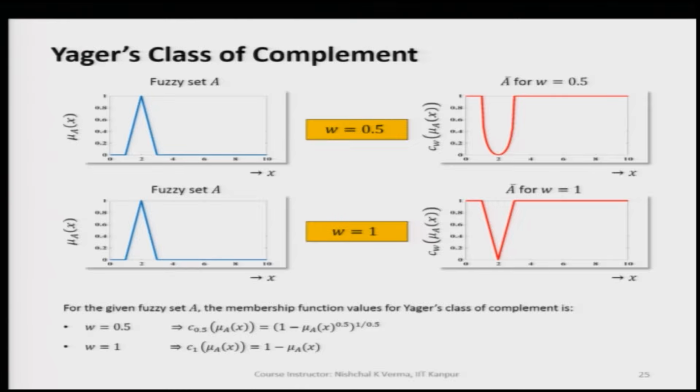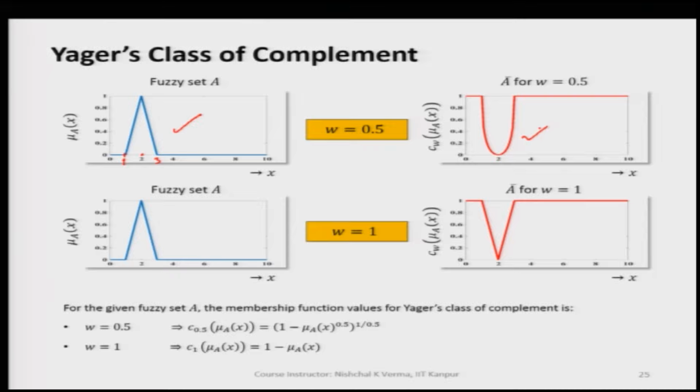When we have applied, we first took the fuzzy set A, which is a continuous fuzzy set, a triangular fuzzy set A, whose vertices are at 1, 2 and 3. And then when we apply W is equal to 0.5, we are getting a complement fuzzy set of A, which is like this.